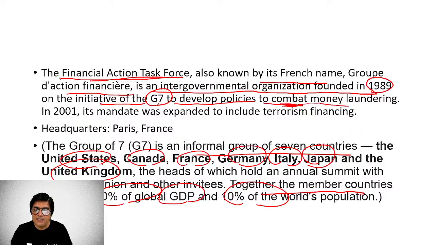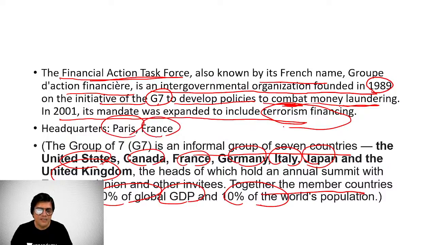means to fight money laundering primarily, and subsequently terror financing, to find methods to prevent and stop terror financing. That is also included. In 2001, its mandate was expanded to include terrorism financing as well. So its headquarters are in France, in Paris.